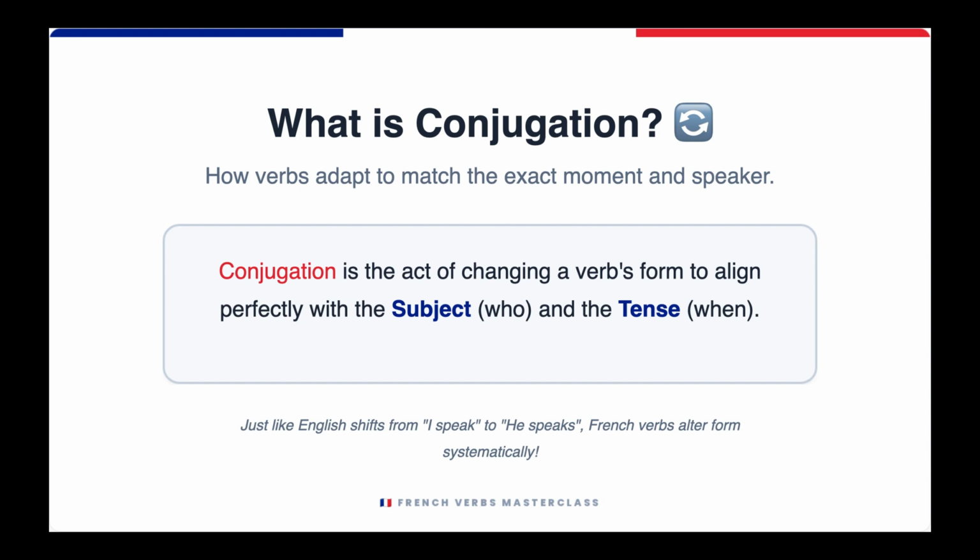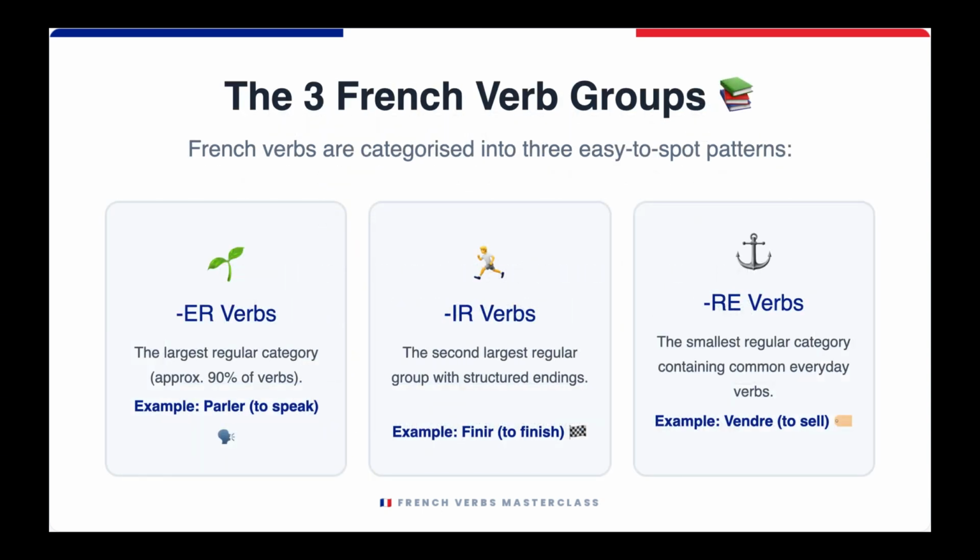So that is conjugation. So there are basically three French verb groups. So the verbs which end with ER, the verbs which end with IR, and the verbs that end with RE. 90% of the verbs are the ER verbs, so you will see these a lot. All the ER verbs are regular, meaning they have a structured pattern.